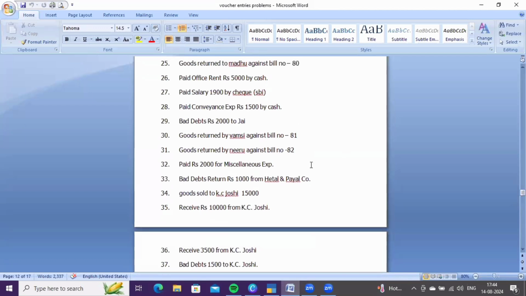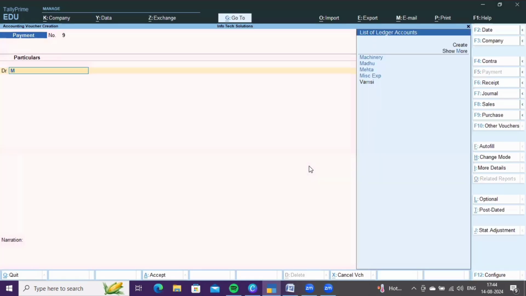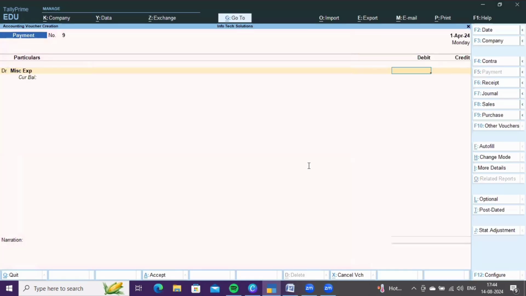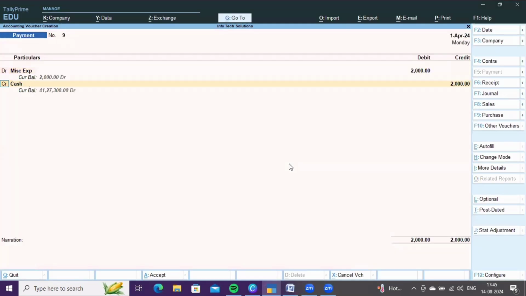Next, pay 2000 for miscellaneous expenses. Here we are making a payment, so it comes under payment voucher. Debit miscellaneous expenses, how much? 2000, and credit cash account.